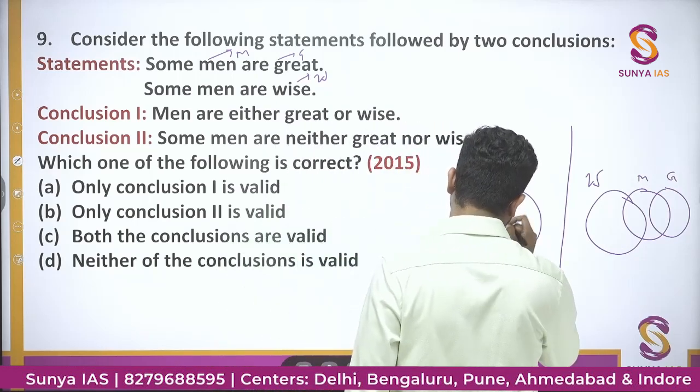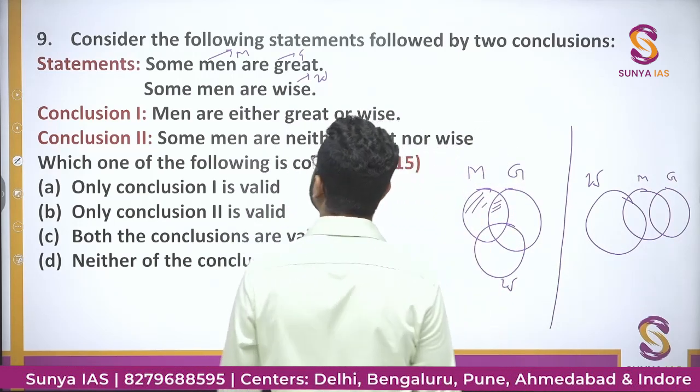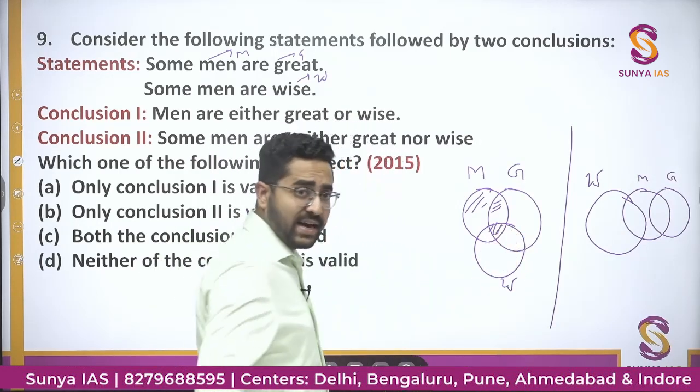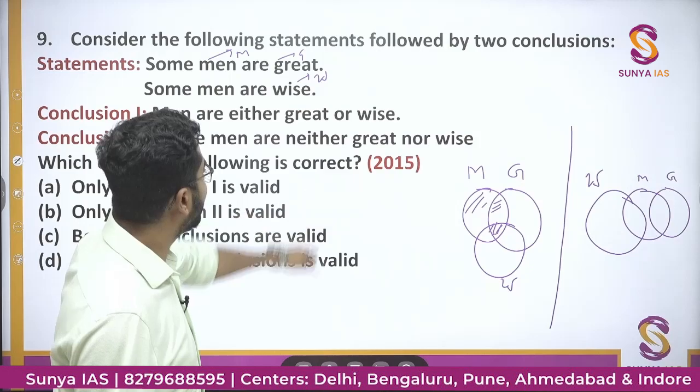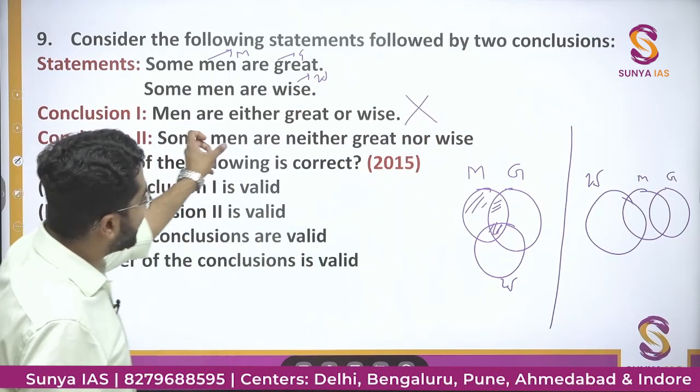These men are only great, these are only wise, but this is the common portion where men are great as well as wise. Men are either great or wise. So this statement is wrong. Why? Because it says men are either great or wise.